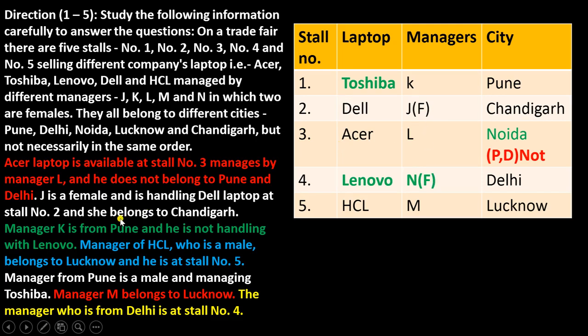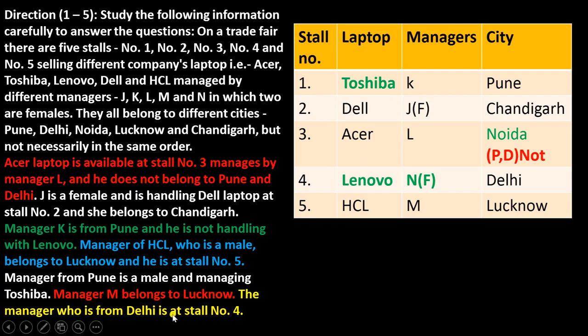Now read the next one. This J is a female. It is clearly mentioned here. Now read the next one. Manager K is from Pune and he is not handling Lenovo. So this K is also male. Now manager of HCL, it is clearly mentioned that M is male. Now read the next one. Manager from Pune is a male, and managing Toshiba, it is clearly mentioned that K is also male.